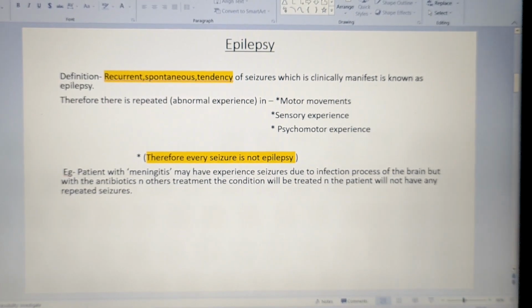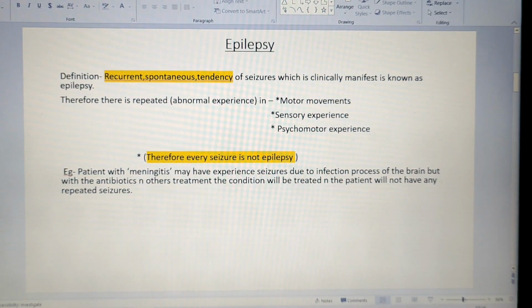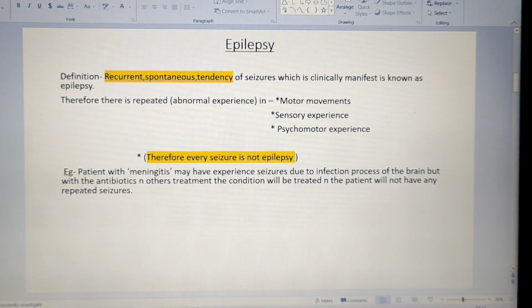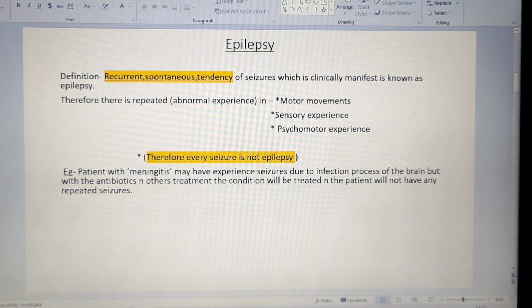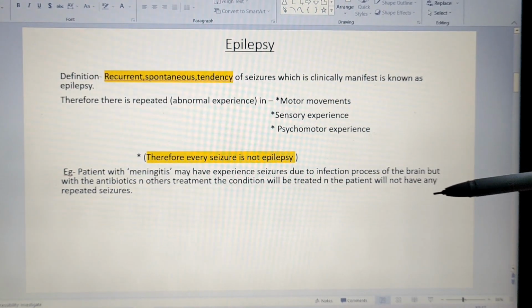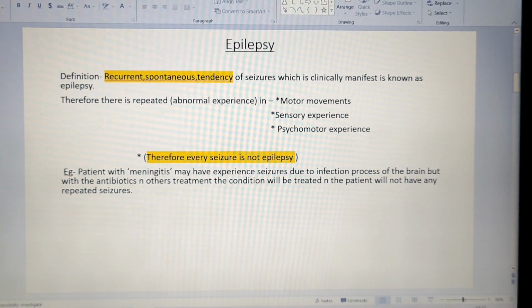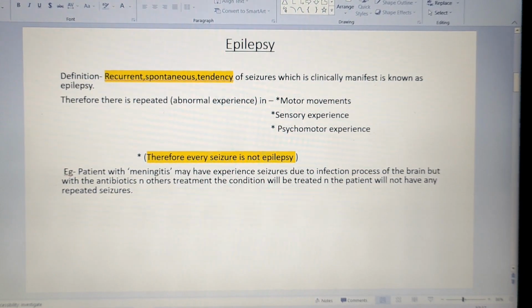Before, I said a patient may have a seizure due to any pathological condition. Example, meningitis. A meningitis patient can experience a seizure due to the infection process in the brain. With antibiotic treatment and some other supportive treatments, we can reduce the infection and the seizure will be completely relieved. But we don't need any kind of anti-epileptic drug to treat meningitis